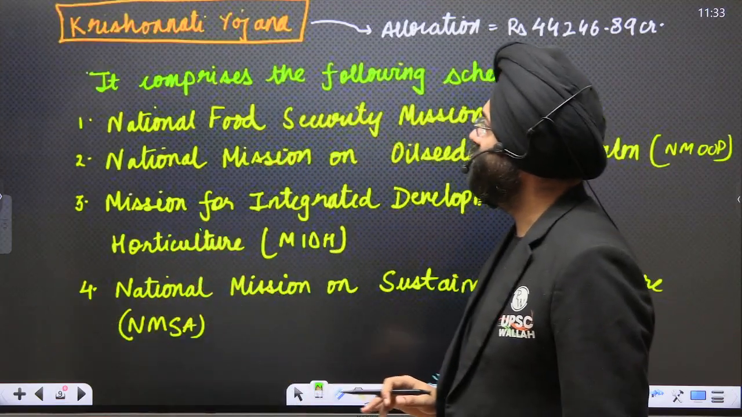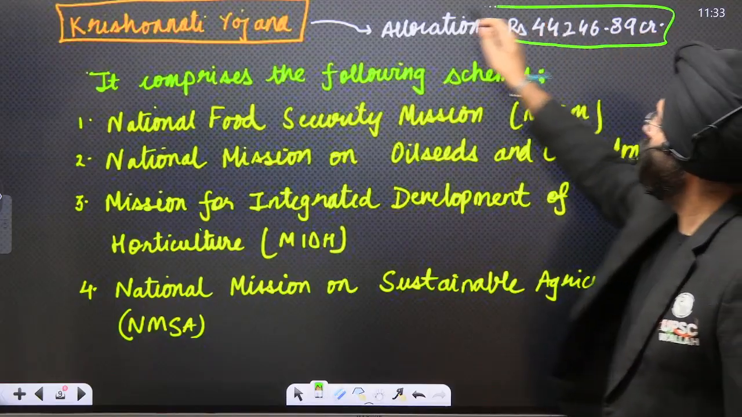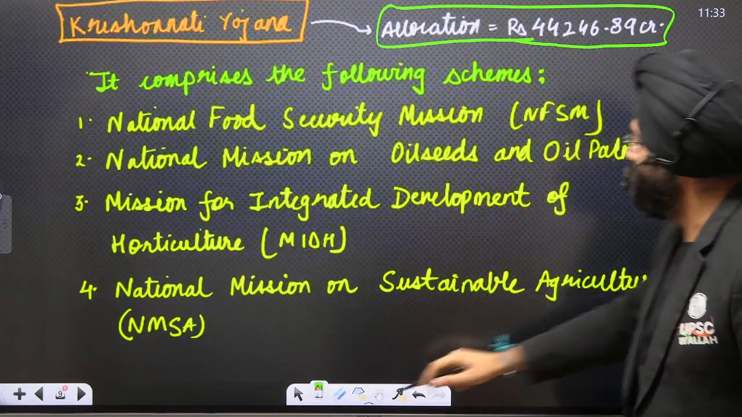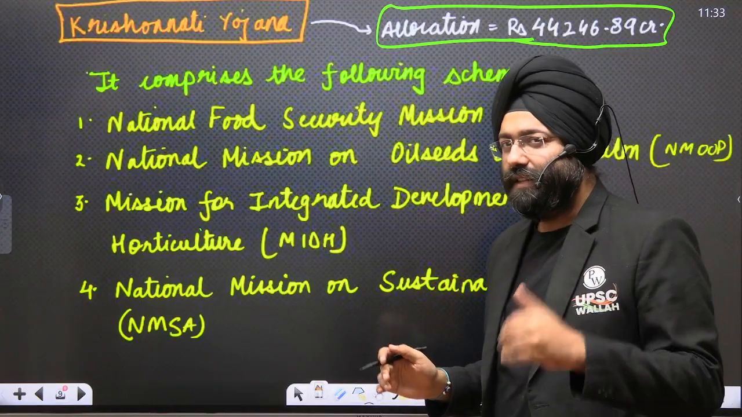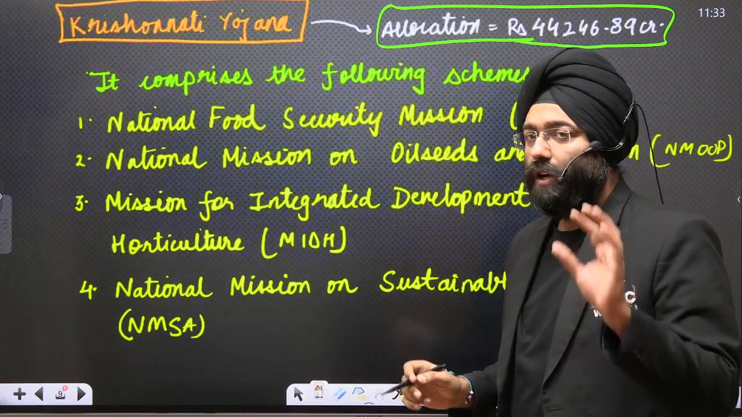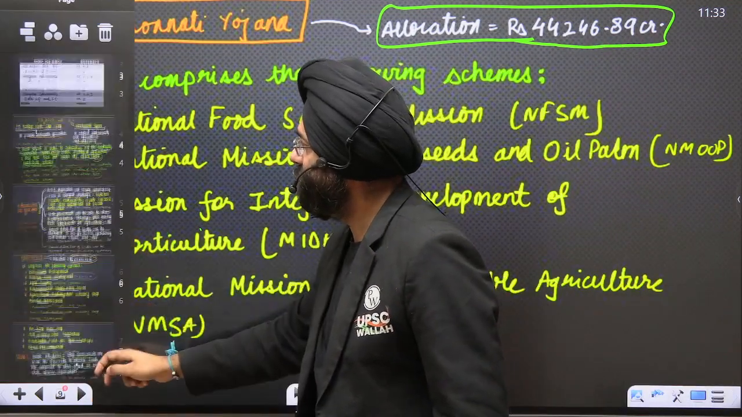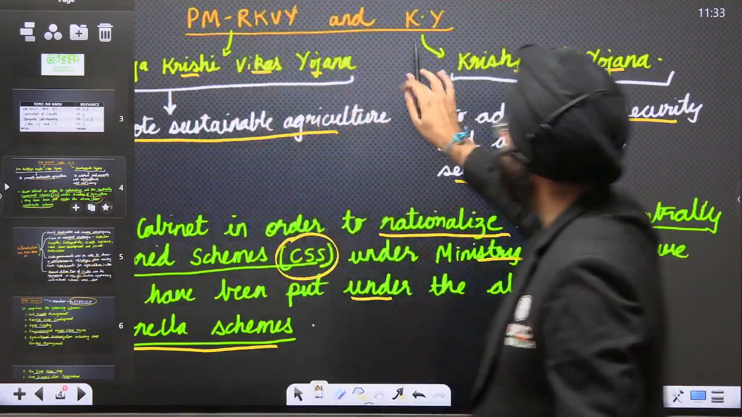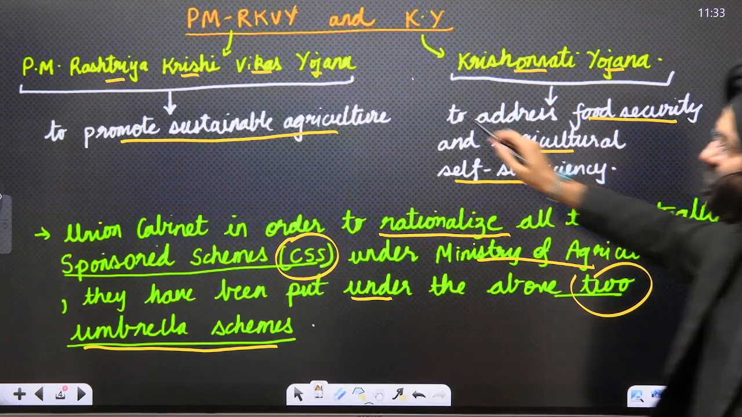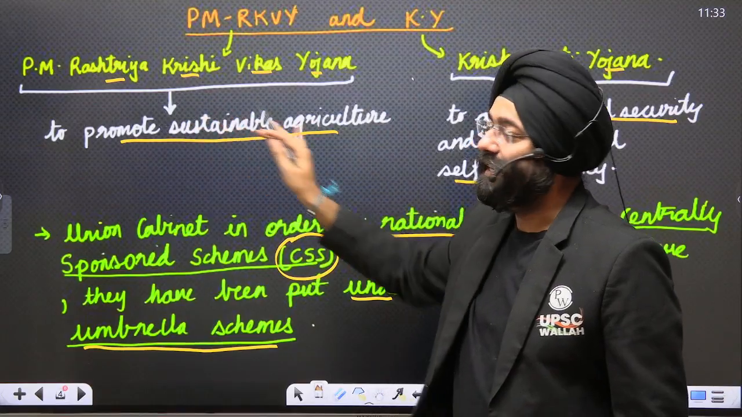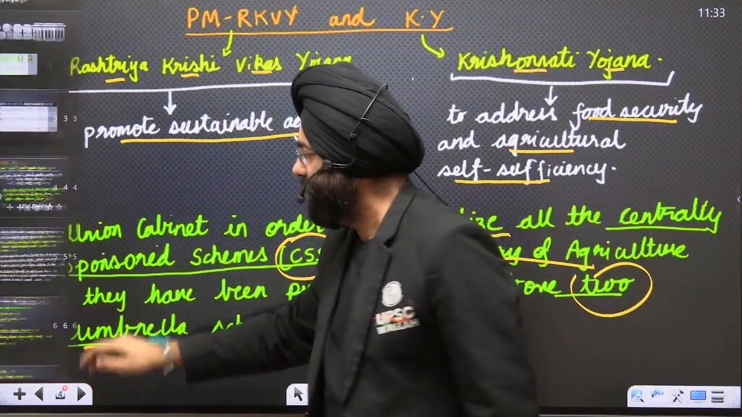So this is important. As we move ahead, please understand. Now comes Krishnonati Yojana. Now the allocation under this is 44,246 crores, again including the state and the central contribution. It comprises the following. You all know what are the aims of the 2 umbrella schemes. Let me take you again. Please see this. This Krishnonati Yojana aims at food security and agriculture self-sufficiency, while the other was aiming at agriculture sustainability. This again has to be remembered well. Let's move ahead.